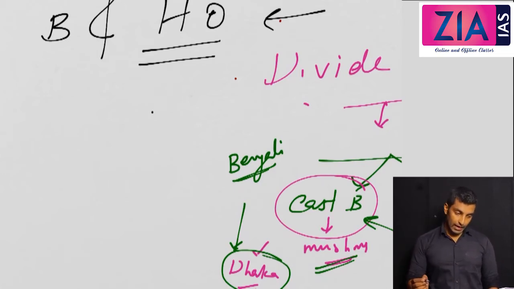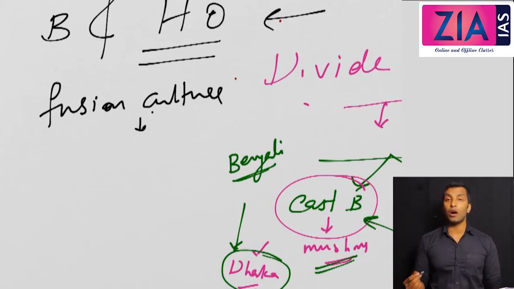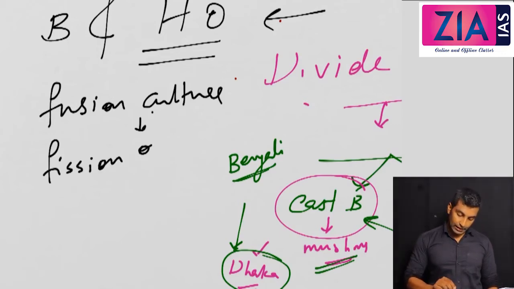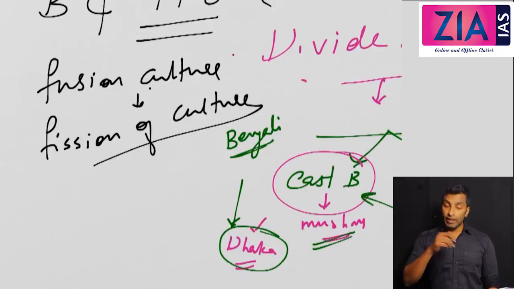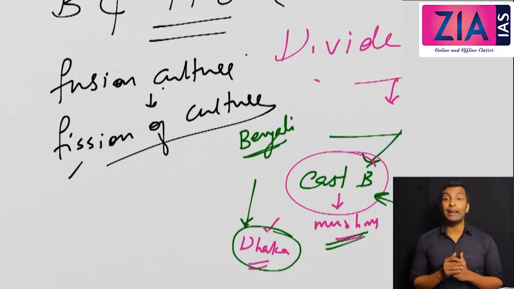But what happened in medieval times, there were no such problems, because the Bhakti and Sufi saints followed a fusion culture. What is that? It's actually a composite culture. Everybody existed together without any problem. But now there is a fission of culture. In medieval times, rulers like Akbar and Jahangir promoted fusion of culture. But when the British came, they started creating situations where rifts were created between different sections of people. So, fission of culture. The British kept Indians divided.